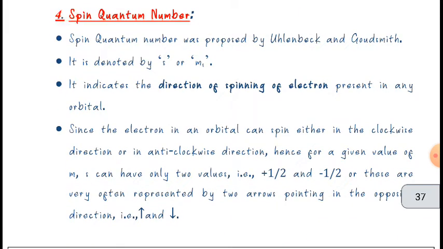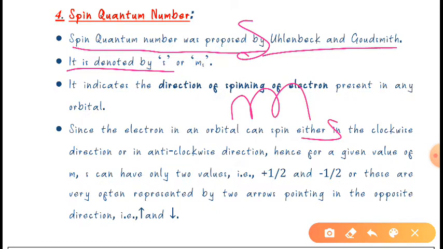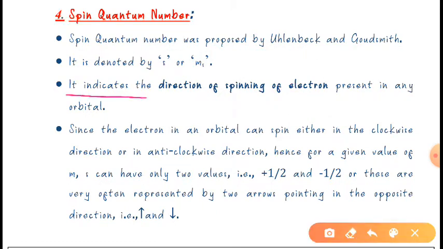This spin quantum number was proposed by Uhlenbeck and Goudsmit, and it is denoted by S or MS. In some books it is written as MS like this. Next, it indicates the direction of the spinning of the electron present in any orbit, as I have told you.